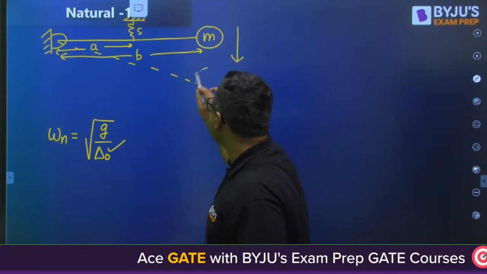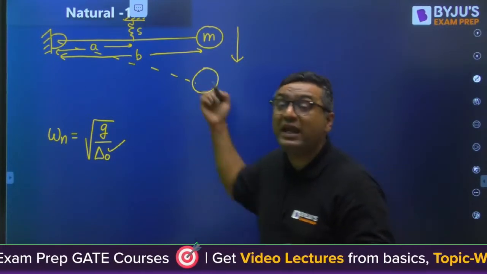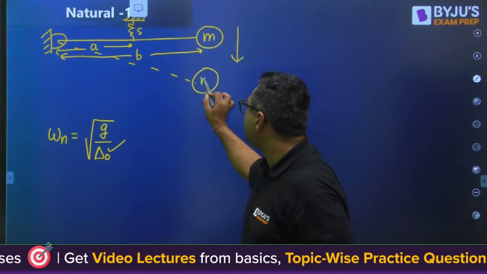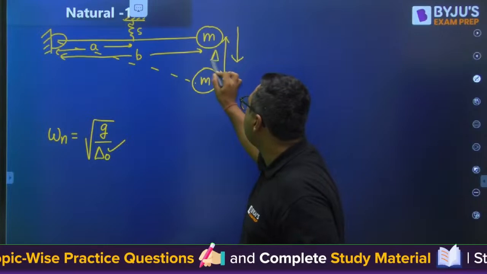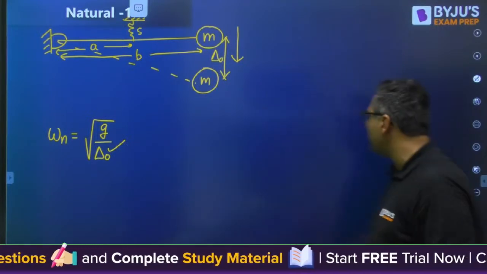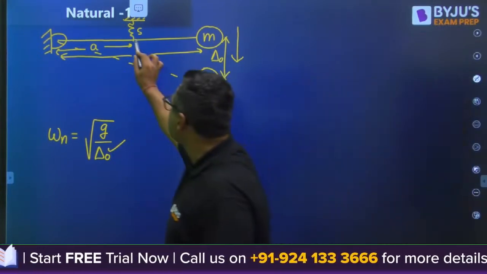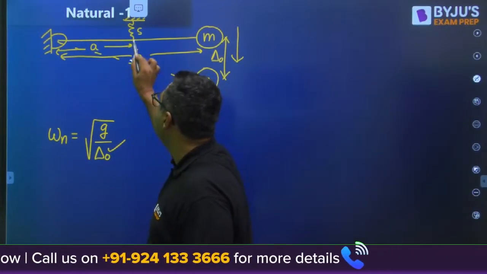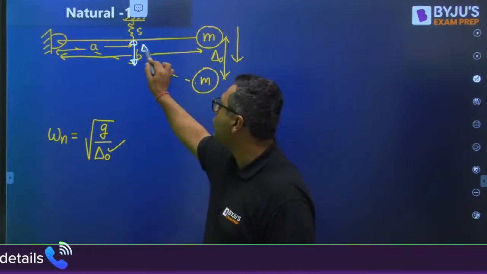You will see that because of this mass, this rod will be deflected like that, and you will find the mass at a new position. That is happening because of the weight of the mass. So this mass is at this position. This is said to be the static deflection of mass, which I will denote by delta naught. That I need to find out. This is without any initial disturbance. The spring will try to hold this rod, but the spring is a deformable body, so the spring will deflect by some amount delta 1.